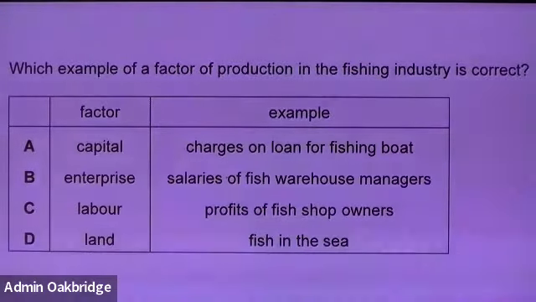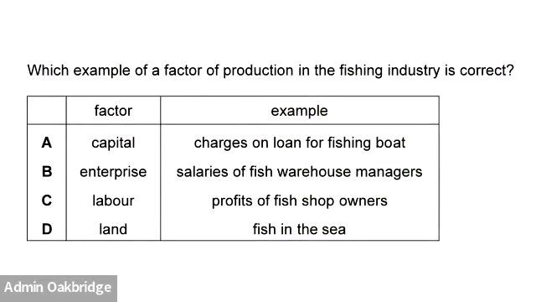I'm not too sure. Maybe. We'll go to B. Enterprise, salaries of fish warehouse managers. Does that make sense? B is wrong. Let's go to C, labor, profits of... that's it, wrong already. You don't even have to think twice. It's wrong, right? Profits of fish shop owners, labor, has that got any relationship at all? C is wrong. So it's either A or D.